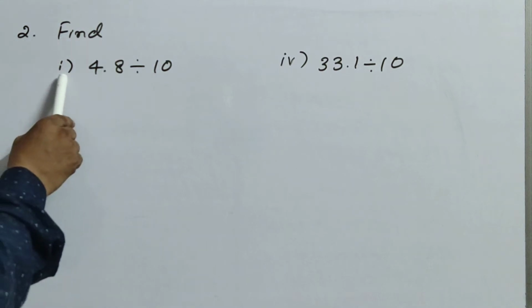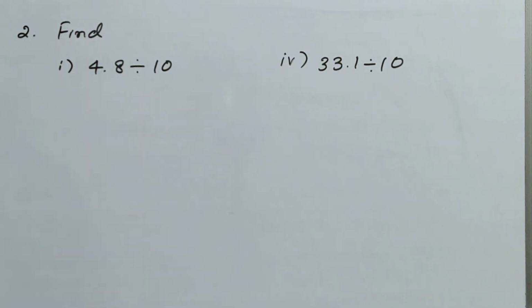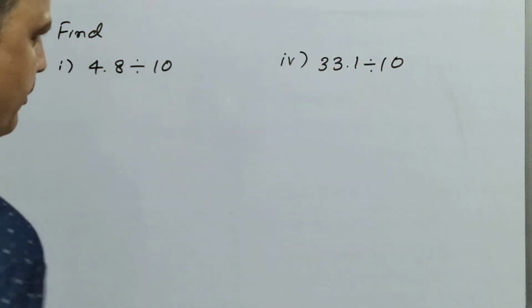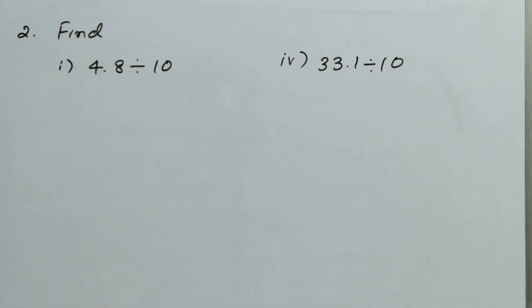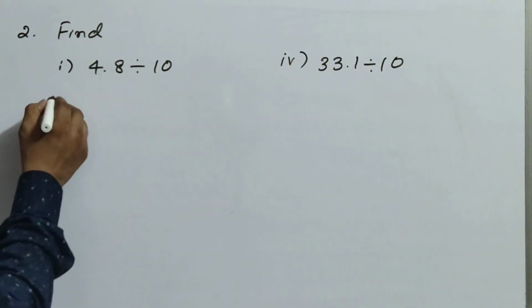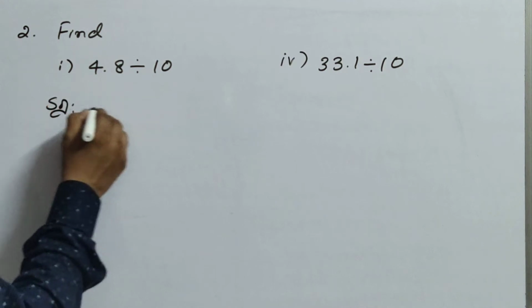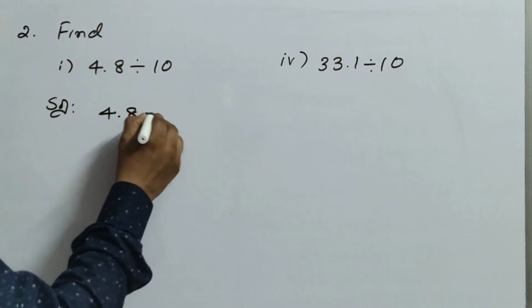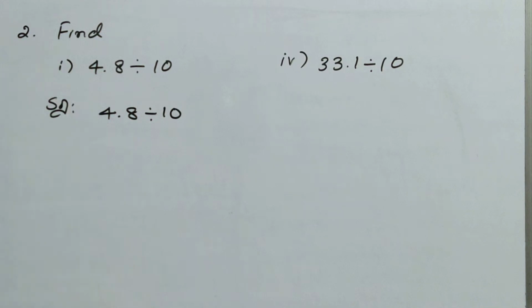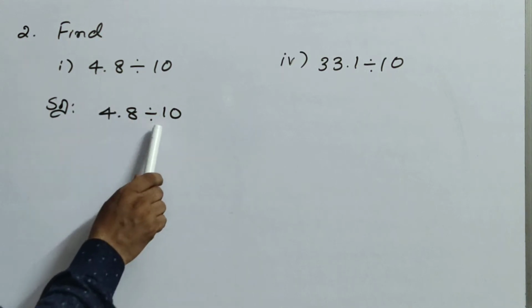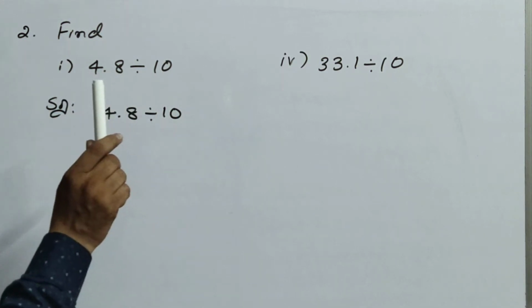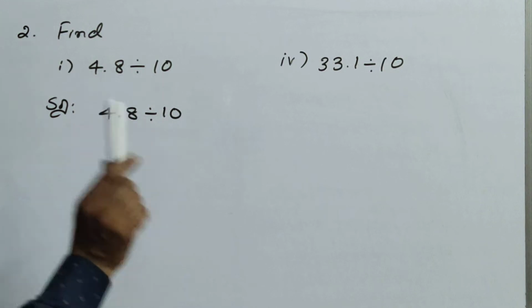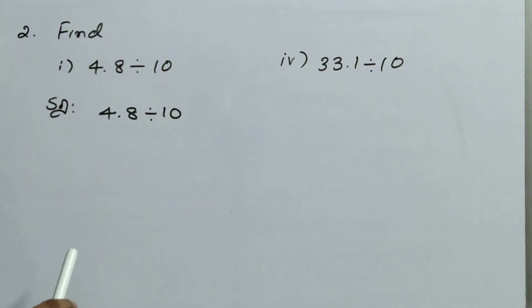Find 4.8 divided by 10 and 33.1 divided by 10. This is the fourth question, so let us go with the first question now. See here, the solution is very easy if it is divided by multiples of 10. If there is a 10 or 100 or 1000 or whatever it may be, that is multiples of 10, it is very easy to do division.